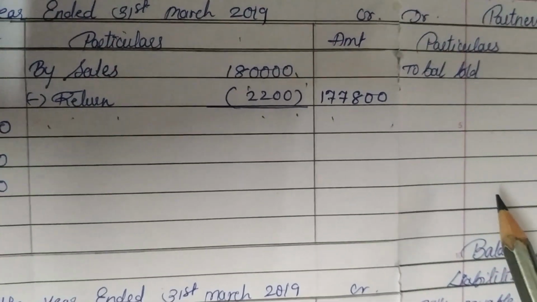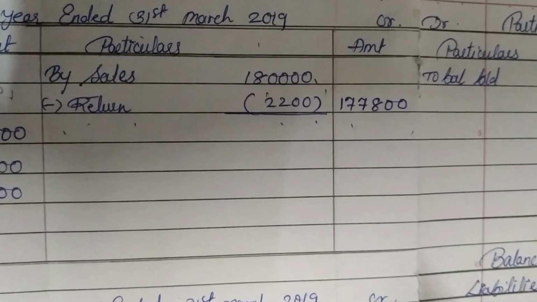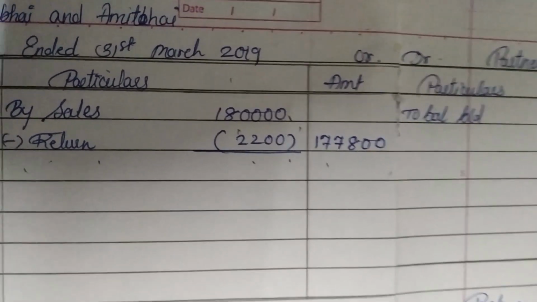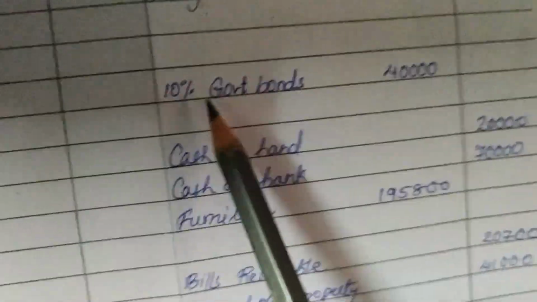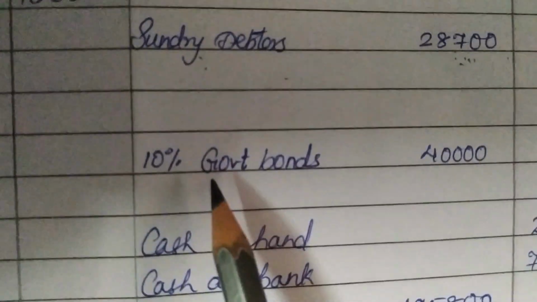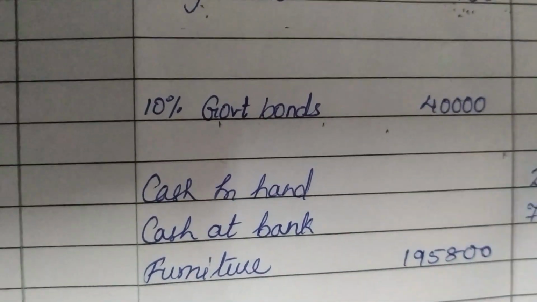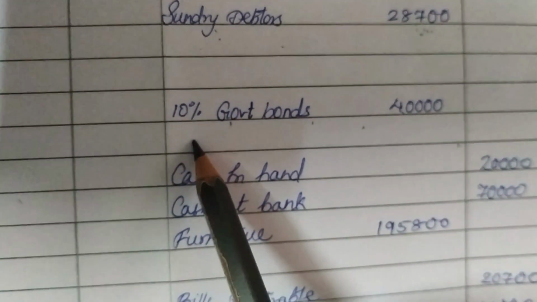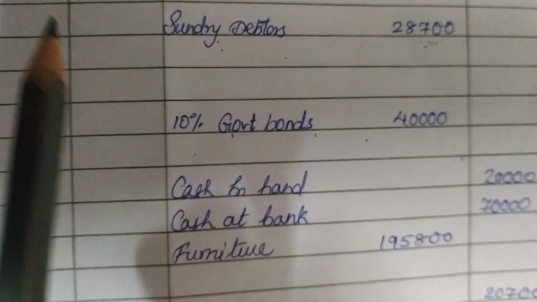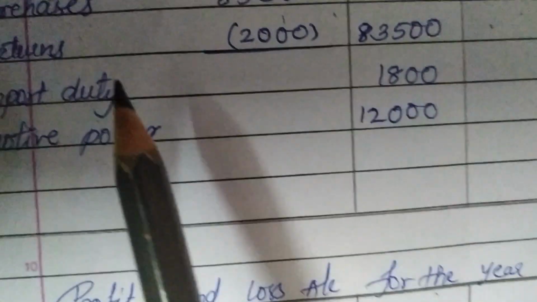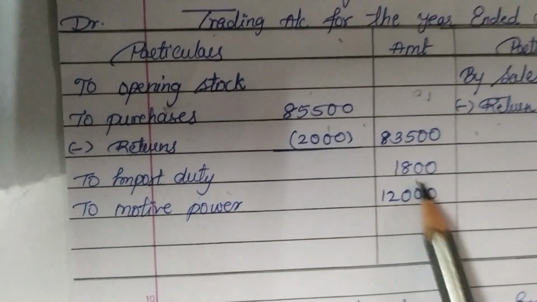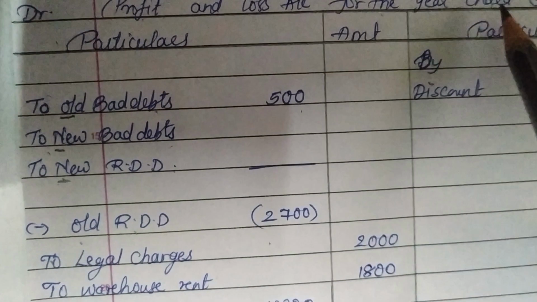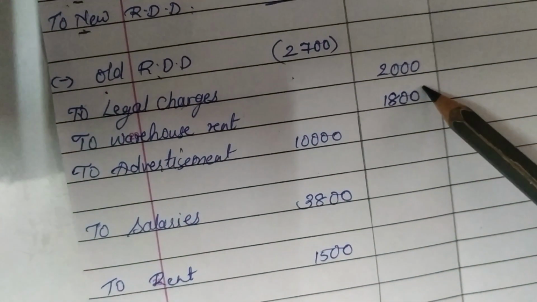Now after sales returns in the textbook you will find 10% government bonds. Let me explain, all types of government bonds or any investment is actually a part of assets. So we will go to the asset side again and we will write here 10% government bonds 40,000. The adjustment is given because we have a hidden adjustment in the textbook, so we will solve it. Then we have import duty. Import duty is actually a part of the trading account, so to import duty 1,800. Legal charges are actually administrative charges, so we will write it on the profit and loss account, debit side, to legal charges 2,000 rupees.